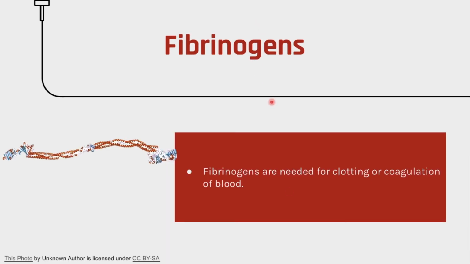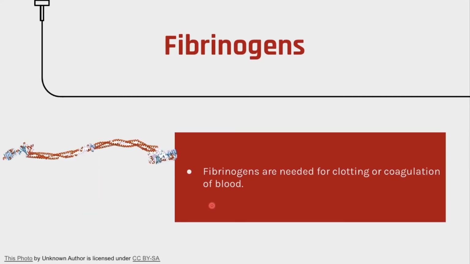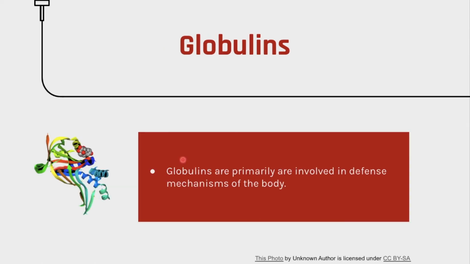So fibrinogens are needed for clotting or coagulation of blood. Coagulation means clotting, it's just a fancy word. So yeah, this is what fibrinogen looks like. Let's look into globulins. Globulins are primarily involved in the defense mechanism of the body.